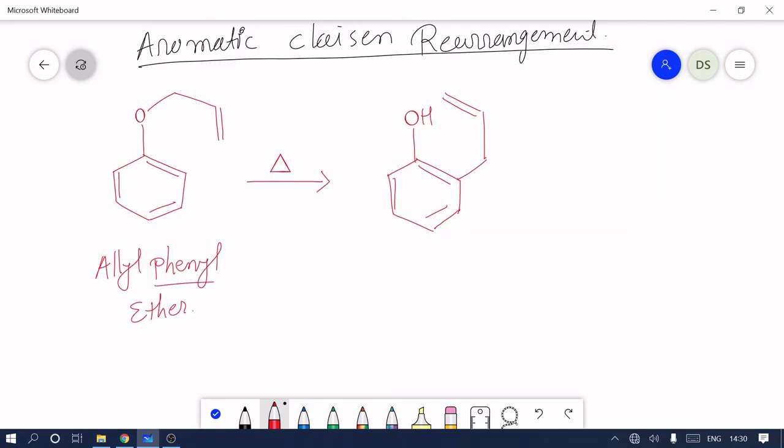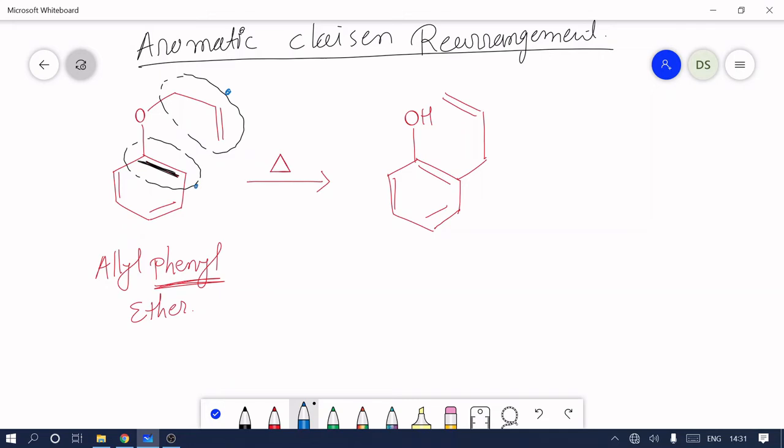Instead of vinyl, here a phenyl group is there. But whenever we target the starting material, we always focus only on this double bond. If we consider this double bond, then this system is like our previous system. Now we identify these two functional groups: this is allyl, and this is vinyl type, but it is part of the phenyl ring.